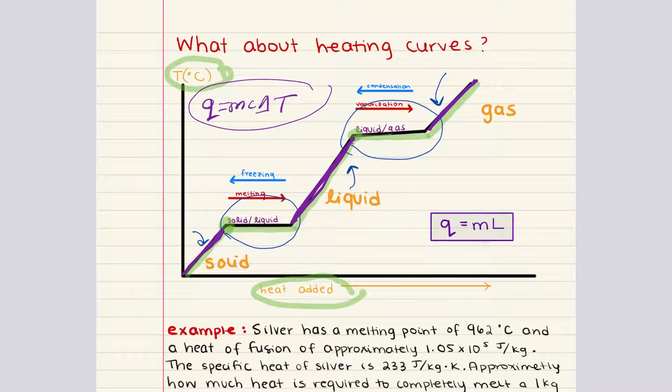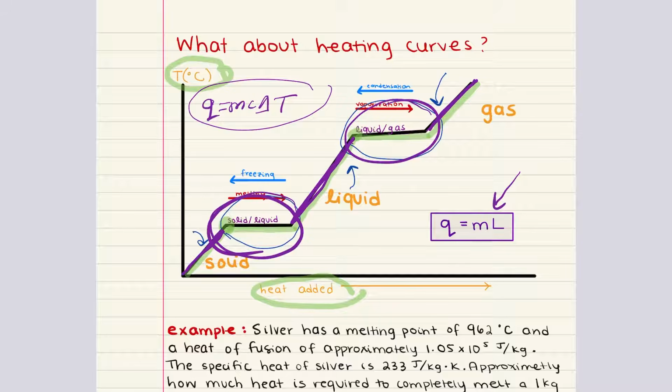What about the parts of our heating curve that occur during phase transition? So this part right here and this part right here. To calculate the heat change, we can use this equation right here, Q equals mL. Q is the heat added, m is the mass, L is the latent heat. This is the heat of fusion or vaporization.